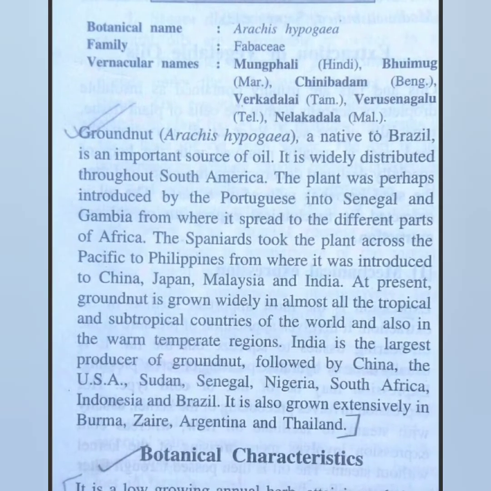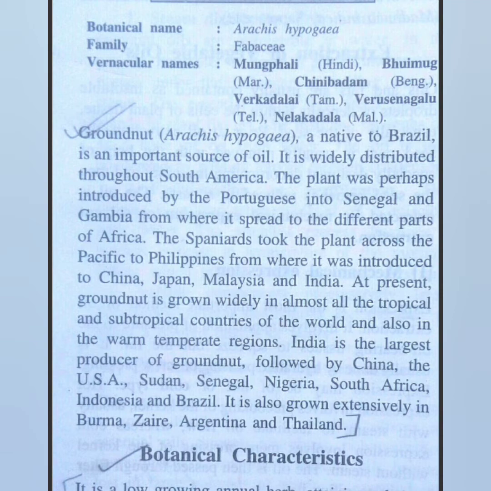It is one of the important sources of oil. Groundnut oil we obtain from this plant Arachis hypogaea, and this plant from Brazil is widely distributed throughout South America, and not only in South America but in other countries as well.